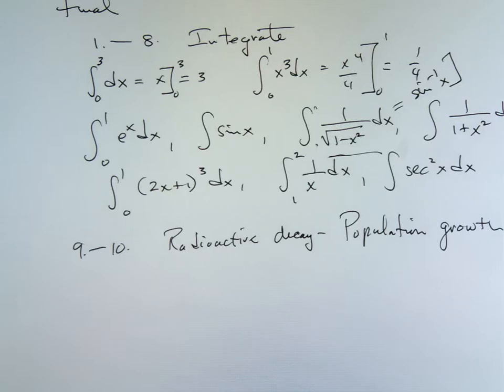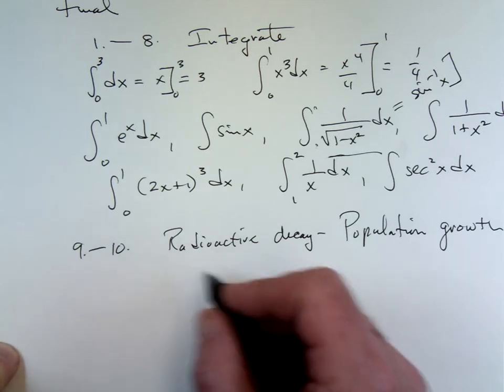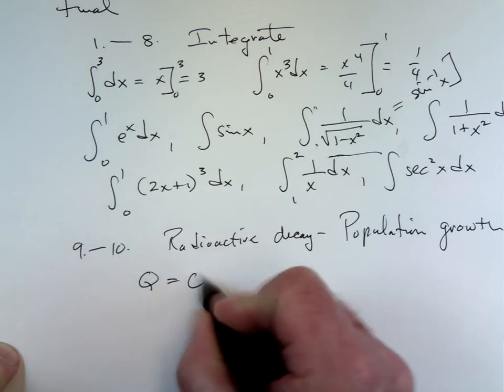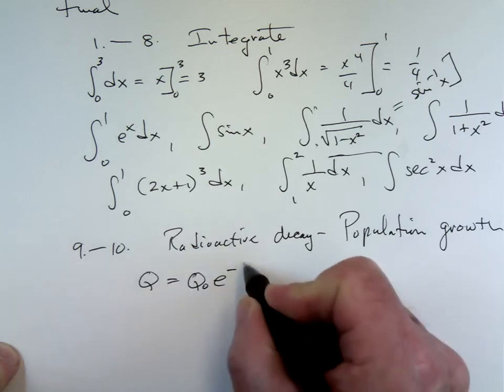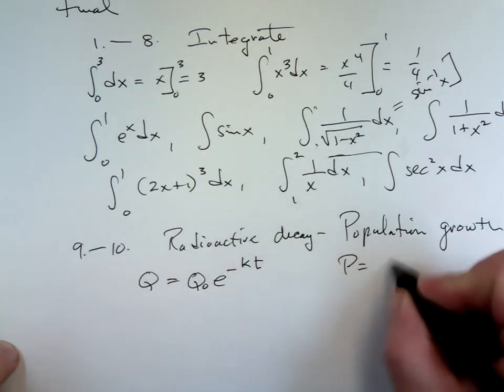Can you do an example again? You want me to do an example? Sure. Okay. Well, can you give the equations for each? All right, for radioactive decay you have Q equals Q sub naught e to the negative kt. That's the formula used for radioactive decay. Population growth is P equals P sub naught e to the kt.